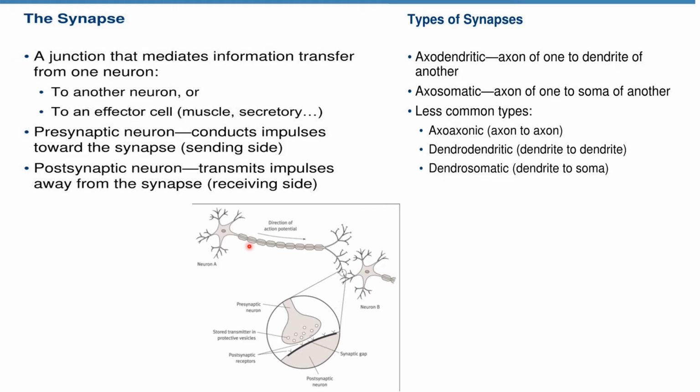So there is the presynaptic neuron, which conducts impulse towards the synapse, and the postsynaptic neuron, which transmits the impulse away from the synapse. This is the receiving side, the postsynaptic neuron which is receiving the impulse. Now the types of synapse are axodendritic, that means axon of one to dendrite of another, and second is axosomatic, which is axon of one to soma of another. These are the common types, and the less common types are also mentioned over here.